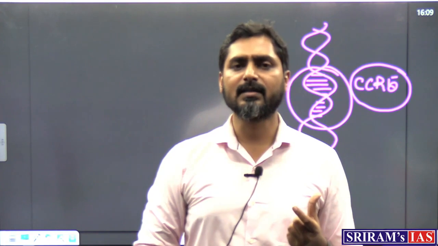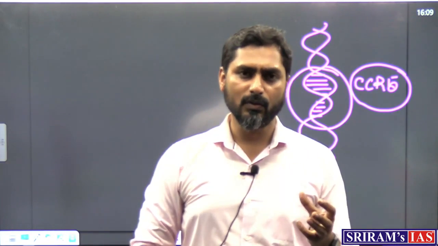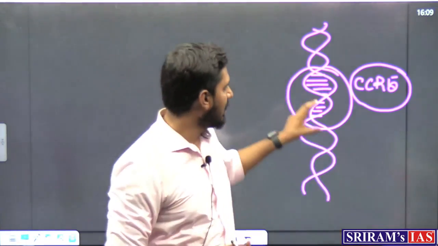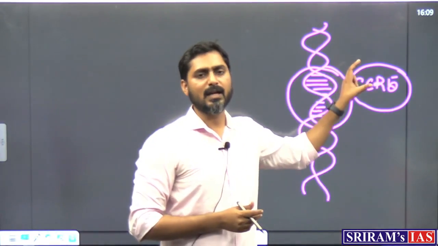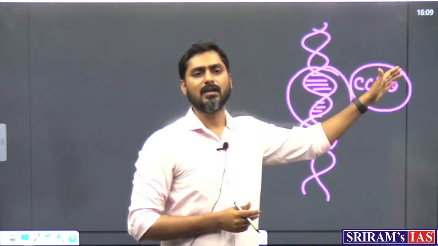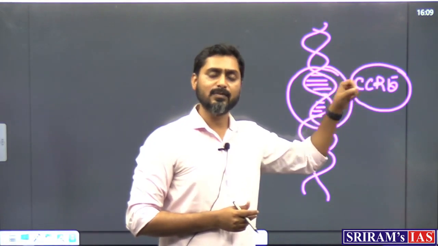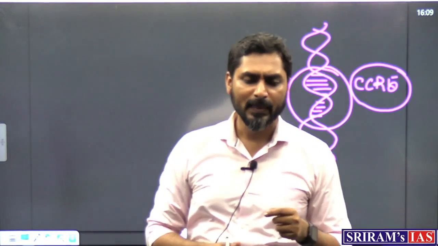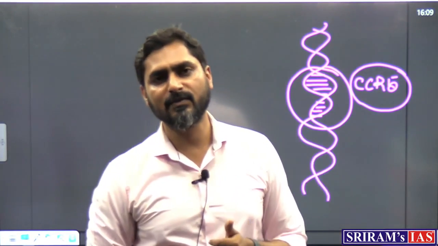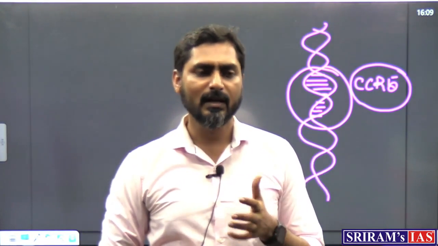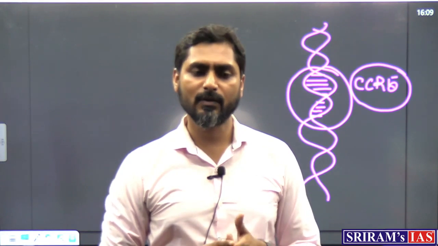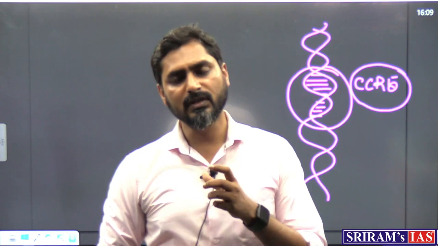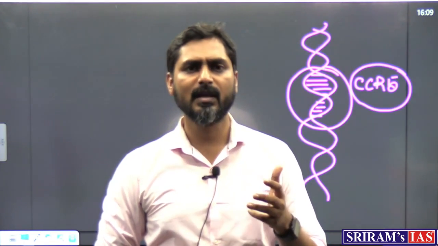So, what this scientist did was that he took the embryo after in vitro fertilization and cut out this CCR5 gene using CRISPR-Cas9. So this CCR5 gene has been removed from those babies. Those were twins, known as Lulu and Nana. When he removed this CCR5 gene, it is found that these babies cannot get HIV, or they are immune to HIV in future. So again, you would see that CRISPR-Cas9 always remains in news.